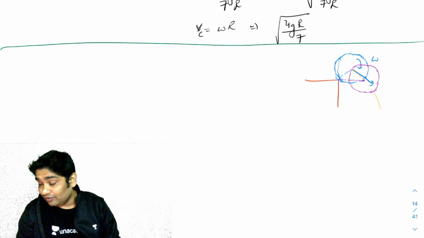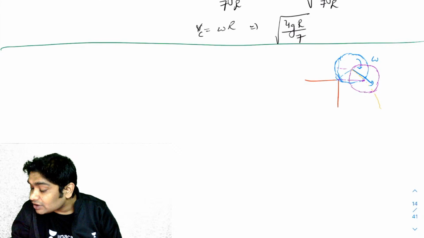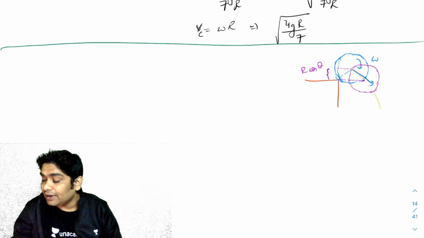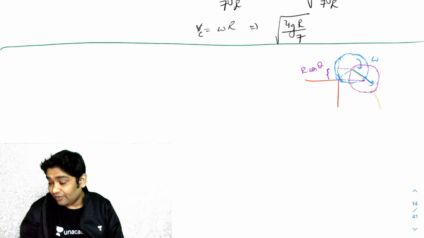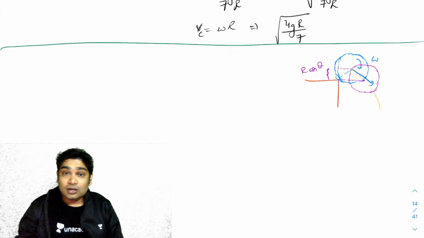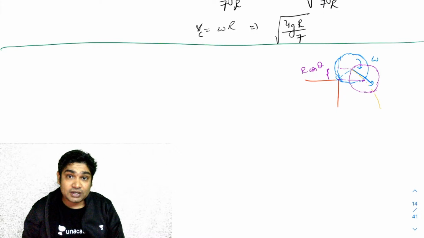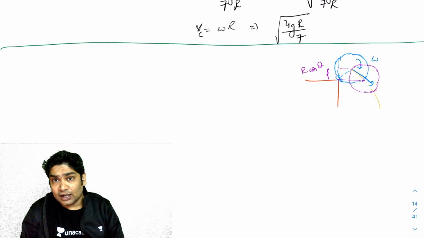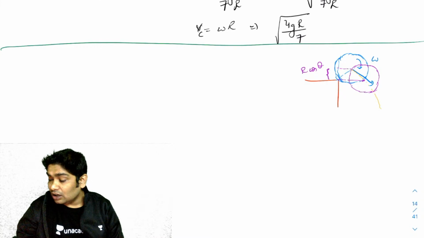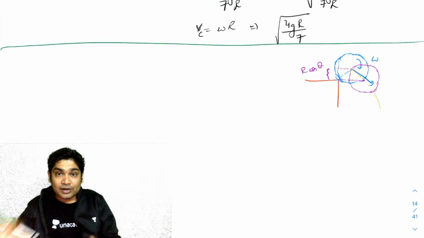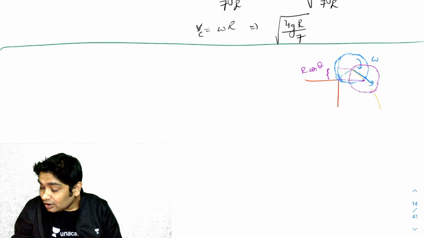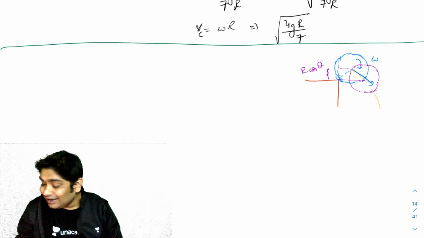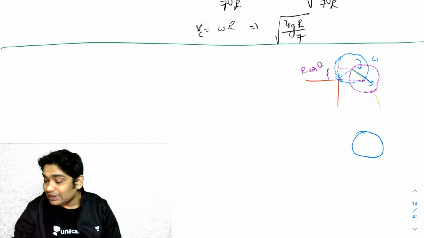Now you have to realize one very important thing: here, what was the height of the CM? It was r cos theta. And here the height of the CM is 0 if I take this as my reference point. So from r cos theta, it has come to 0 height, so it has lost potential energy. But do you realize the only force acting on this when it is in the air? In this entire duration, the cylinder would have rolled in the air, and the only force that our cylinder is feeling will be mg.